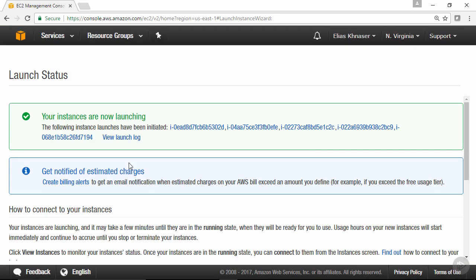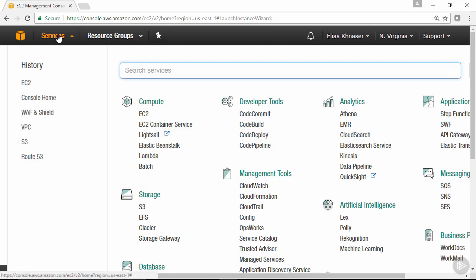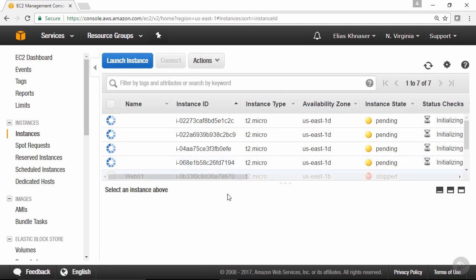And voila. Now this is going to take a little bit of time, probably under a minute, but let's go through here to Services again. Let's go to EC2 Instances, and under Running Instances, let's go ahead and select it. As you can see, you've got several instances that have already launched. Now it's going to take, again, like I said, about a minute for these instances to launch and be accessible. All right, now while these instances are being prepared, as you can see here, the instance state is running. However, the status checks are initializing, so it's still being configured.